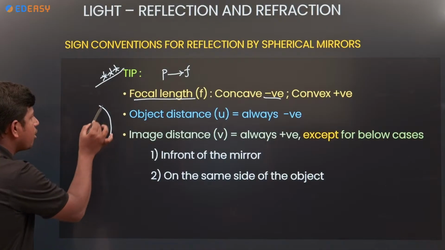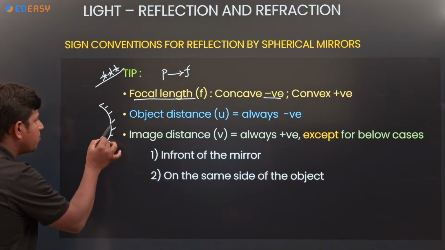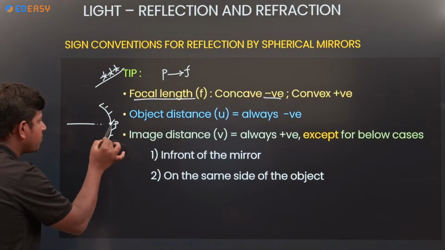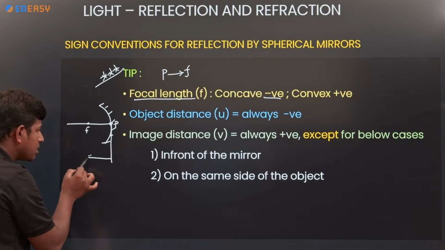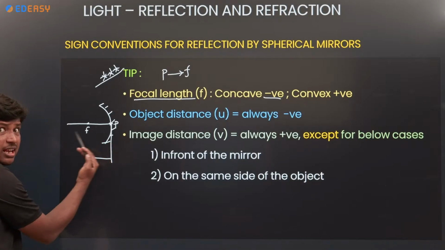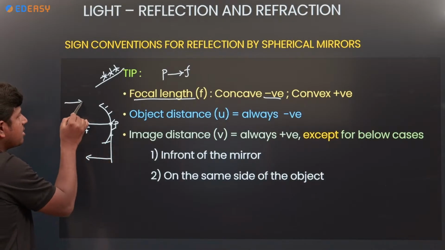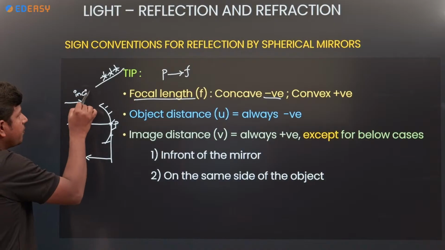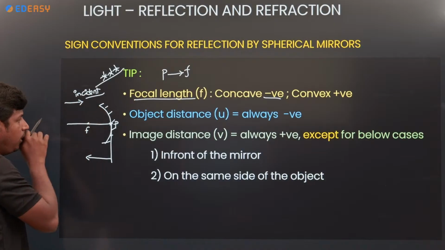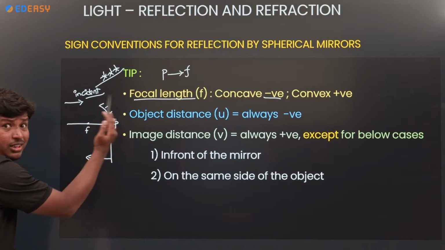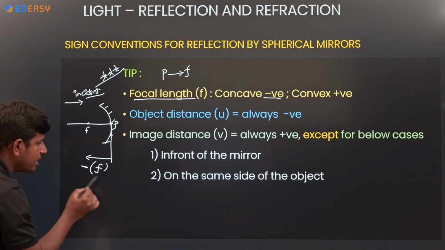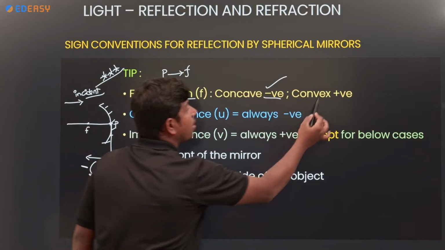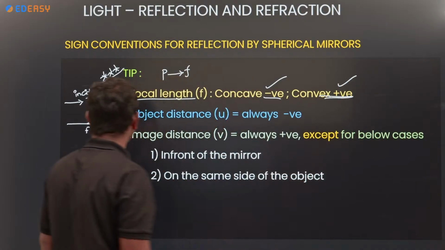I am taking a concave mirror. There is the pole at the center. Here I am taking the focus. The distance from pole to focus is opposite to the direction of the incident ray. The incident ray direction is like this. Opposite to the direction of the incident ray, this is called focal length. So focal length for a concave mirror is negative. For convex, positive. Why is convex positive?